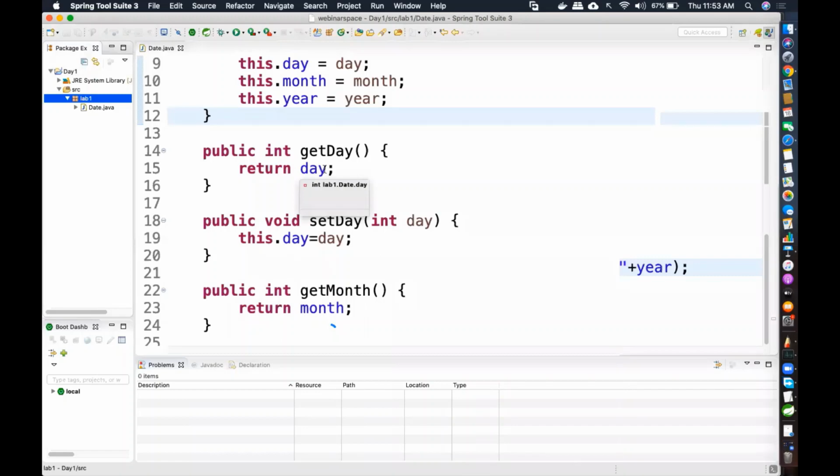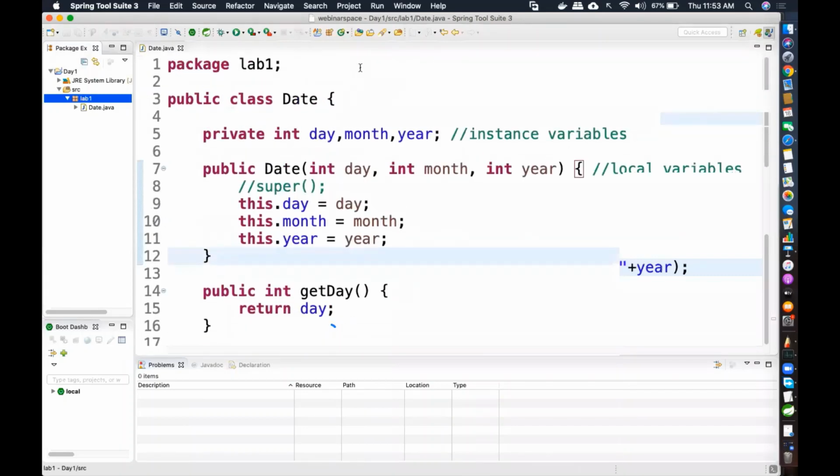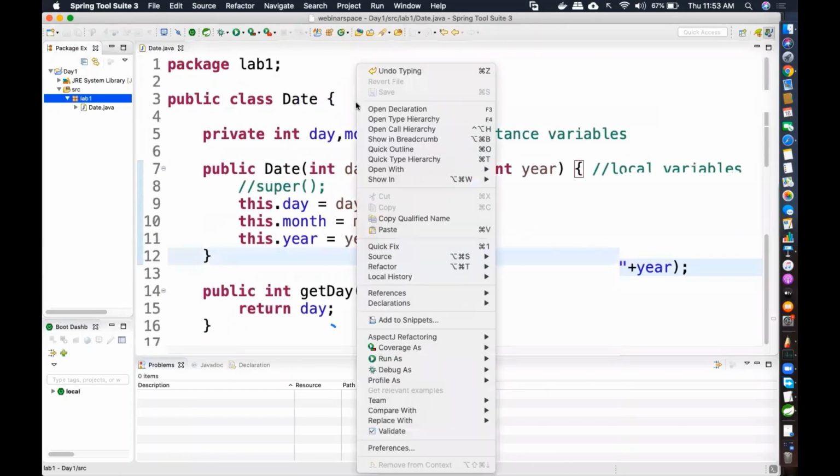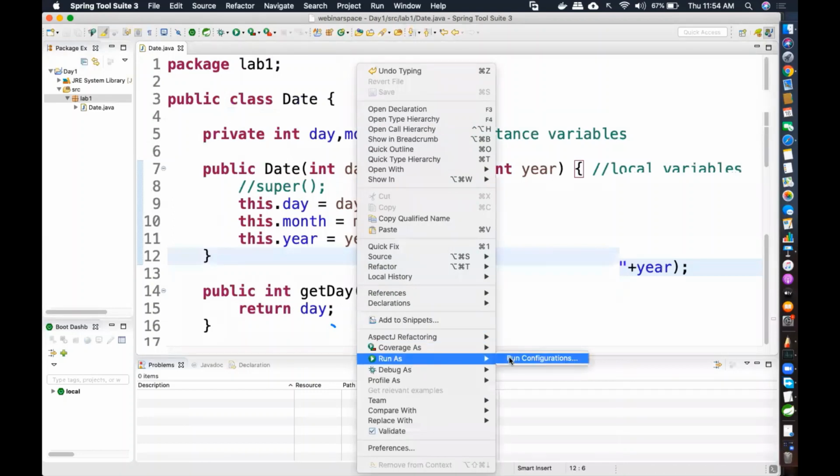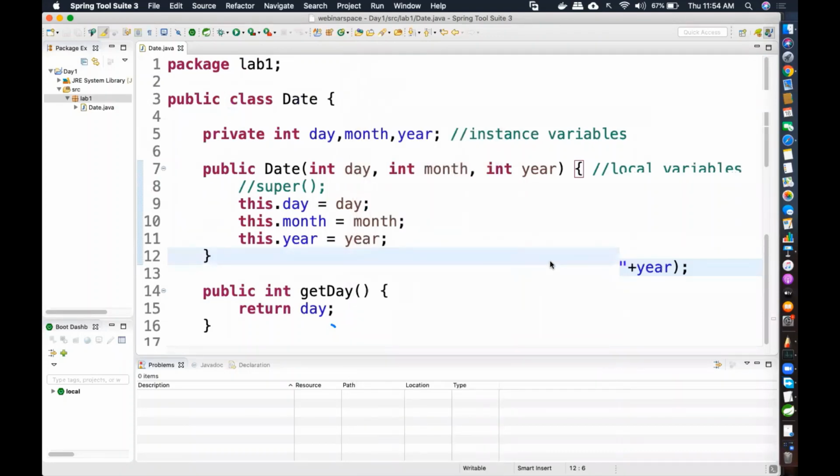Now I'm going to see. I told you, can I run this program? Right click. How do I run? Right click, run as. There is an option called Java application. But that option is not coming for me also. Why? Because in Java, whenever you want to run a particular program, there is an entry point that you should specify from where to start. Yes, all of you are right. There is a main method. So I need that main method.